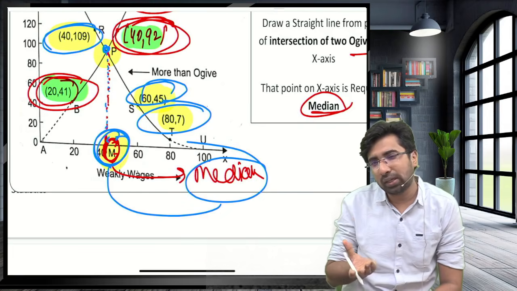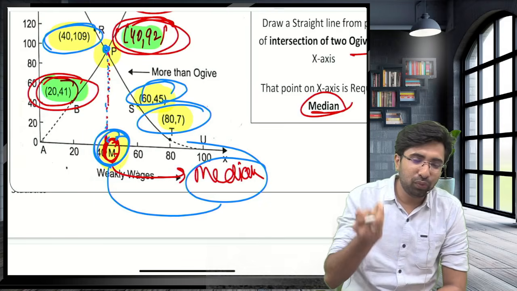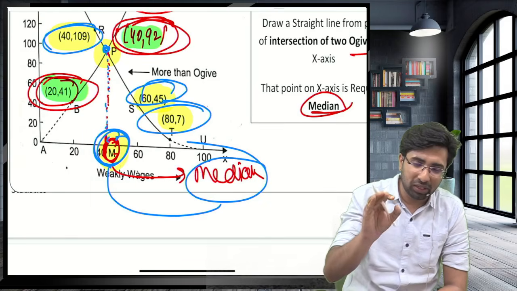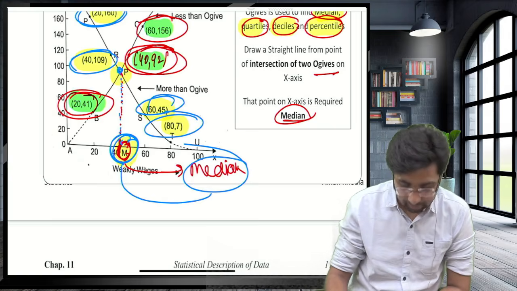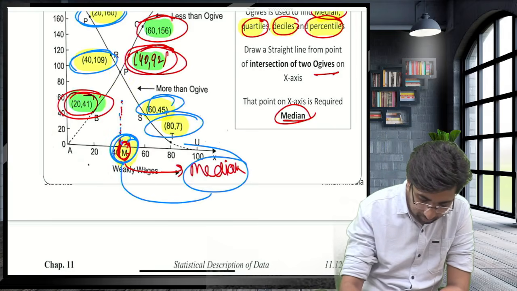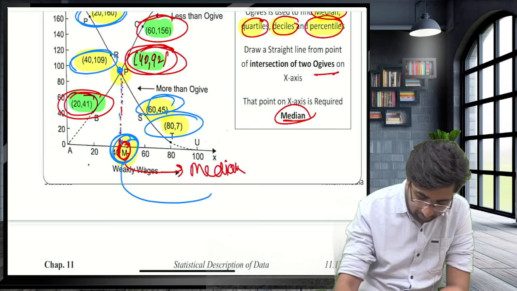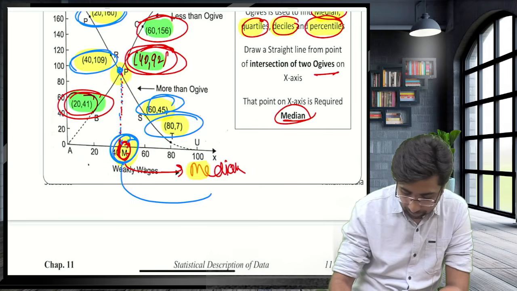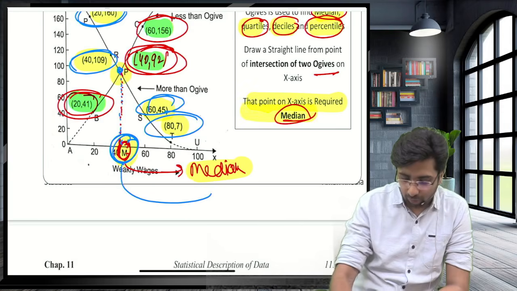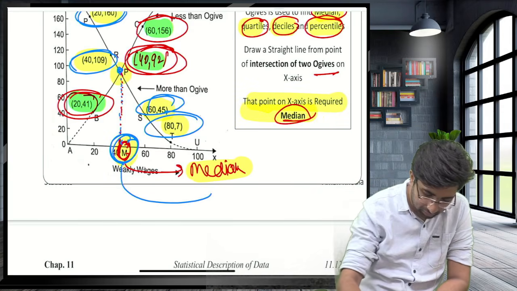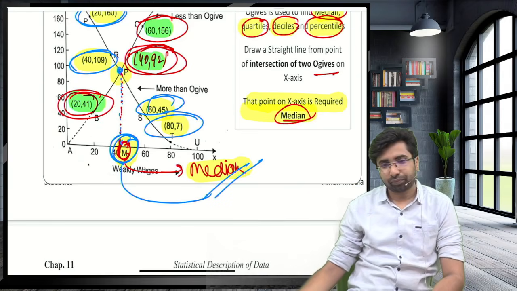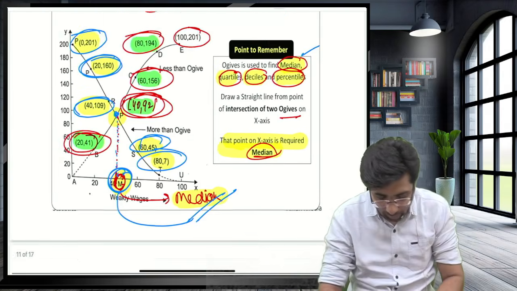Because our second quartile is equal to median. So we can say we also calculate the median, or you can get the decile or percentile. But yes, the intersecting point gives us the median. When you draw a parallel line from the intersecting point of the x-axis, you get the median. Guys, this is all about the ogive.